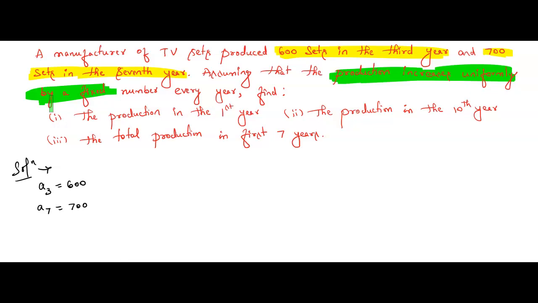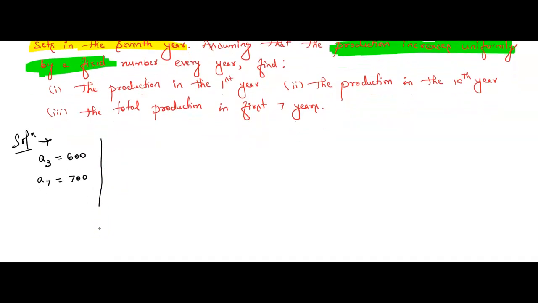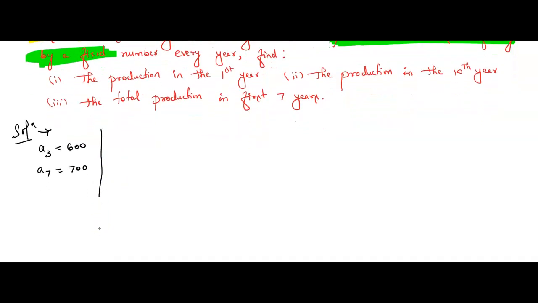If GP or HP were also there, the students would get confused about whether the problem is AP, GP or HP. For that reason I am highlighting this point. Production increases uniformly by a fixed number means the common difference is the same. From here we can conclude that this problem is related to AP. Got it? Okay, now let me solve step by step.